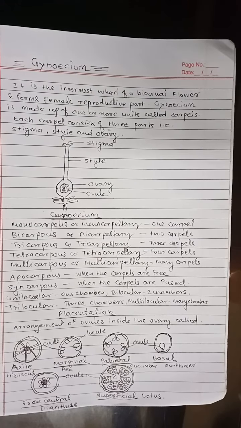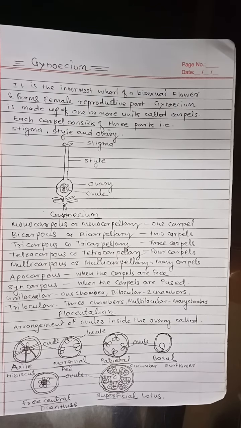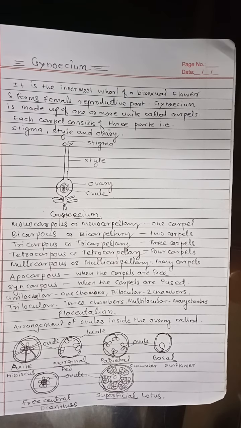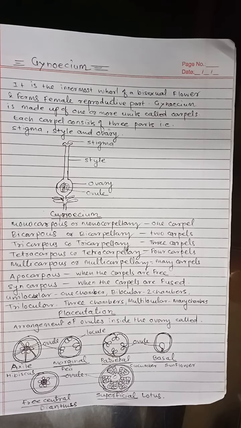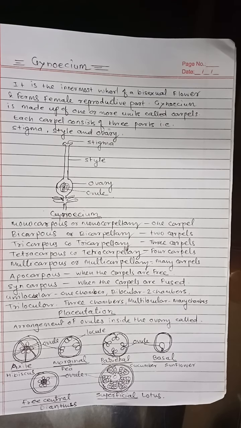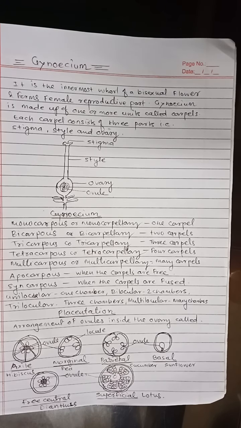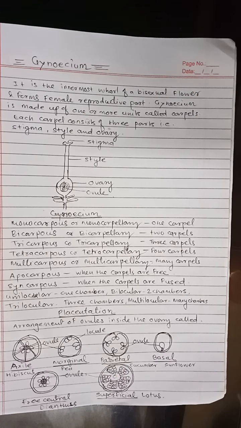Good morning students. Today we study about the last whorl of the flower, that is gynoecium. It is also called as essential whorl of the flower. It is the innermost whorl of a bisexual flower and forms female reproductive part. Gynoecium is made up of one or more units called carpels.